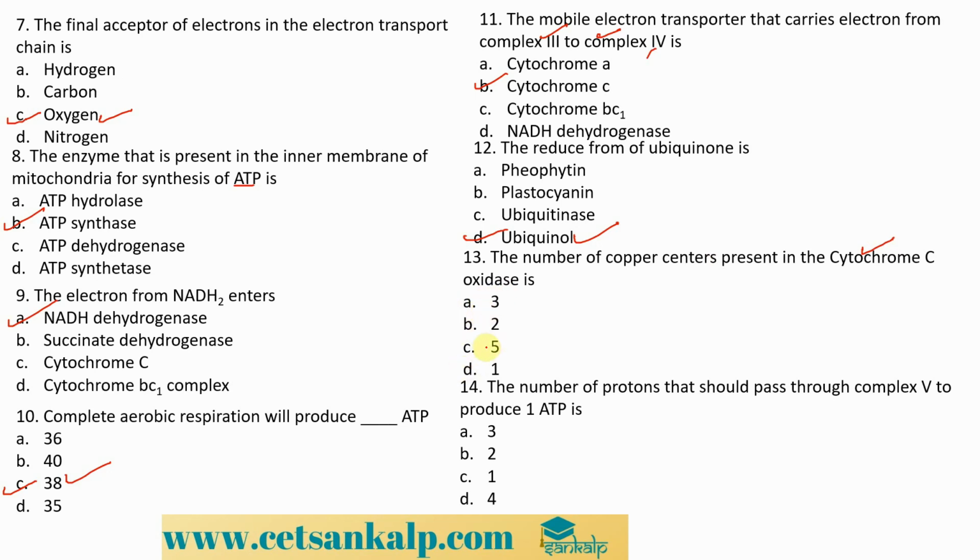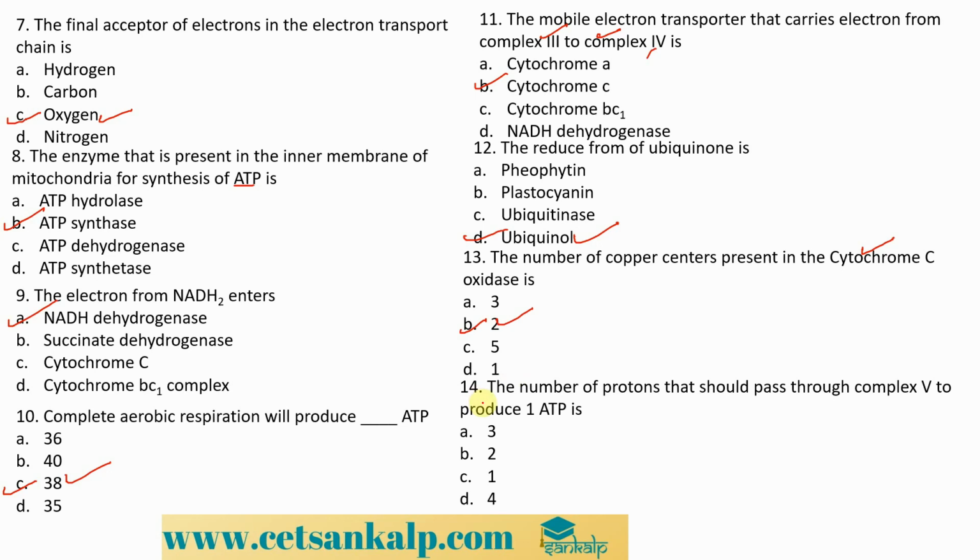So we know in the cytochrome C oxidase there are 2 copper centers. CuA, and next is cytochrome A, cytochrome A3, and finally we are having CuB. So there are 2 copper centers. So hence the right answer is B. 2 copper centers, copper A and copper B.